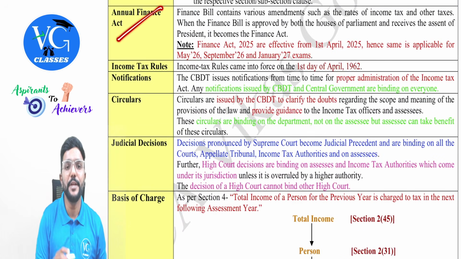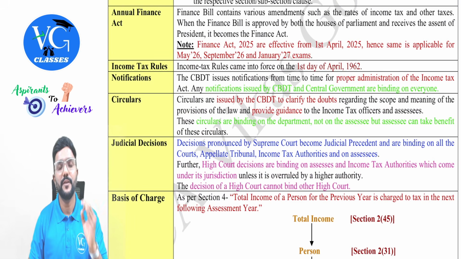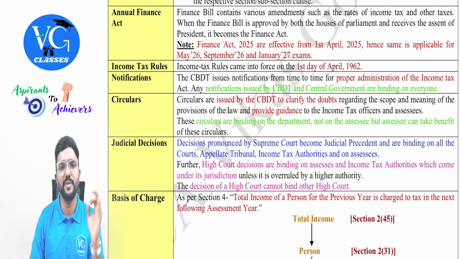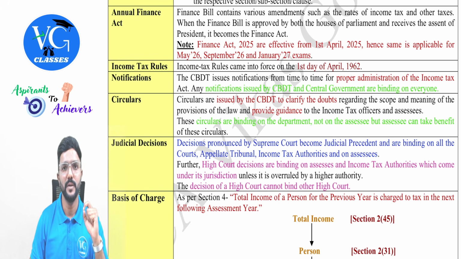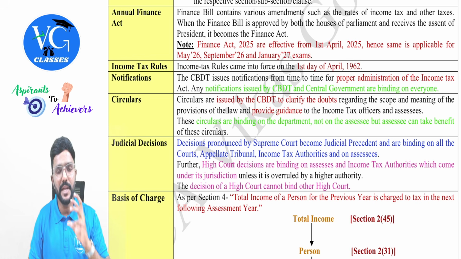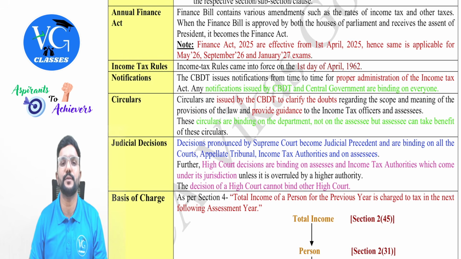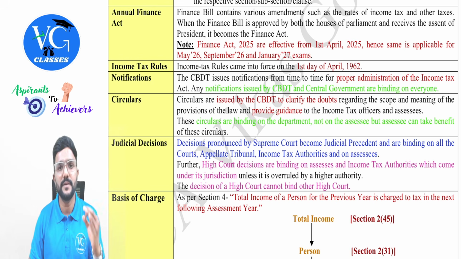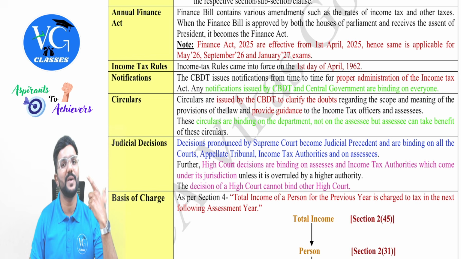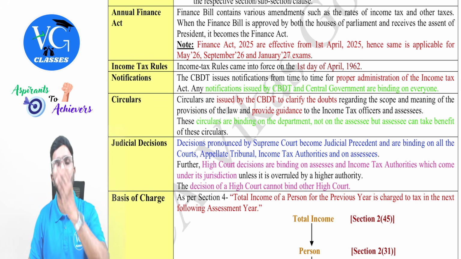Now coming to the Annual Finance Act. Every year, the finance minister of the country will present a budget in the month of February, which will be implemented from 1st April. One of the important components of the budget is the finance bill. Any proposed changes in the present law will be made through this finance bill. And the finance minister will present this finance bill in the parliament. And once it obtains the majority of the members' approval in both the houses, that is Lok Sabha as well as Rajya Sabha, it will go to the president.